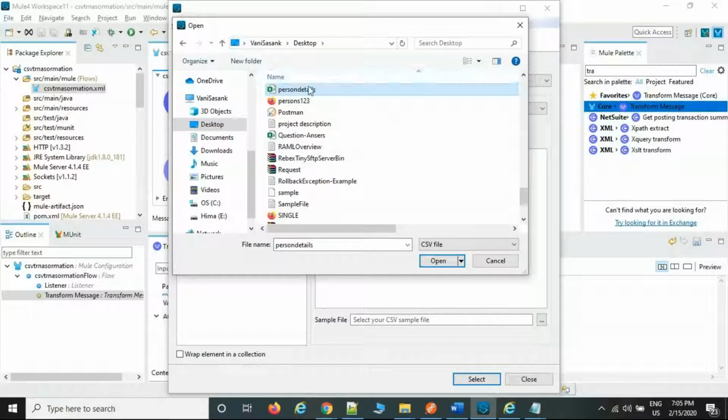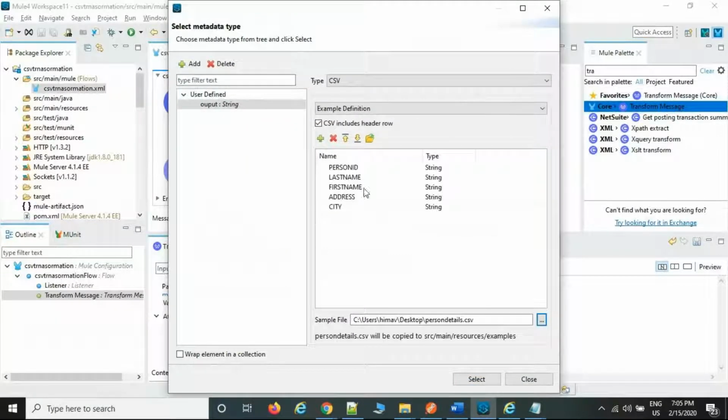Person details, right? You can select the person details. Directly you can input the metadata. The metadata structure is going to be created here only. And if you want to change the data type, by default it is currently showing as strings only. If you want to change the data type, just expand this one. Whatever data type you want, you can convert it. So as per the file, the system is going to generate it here.